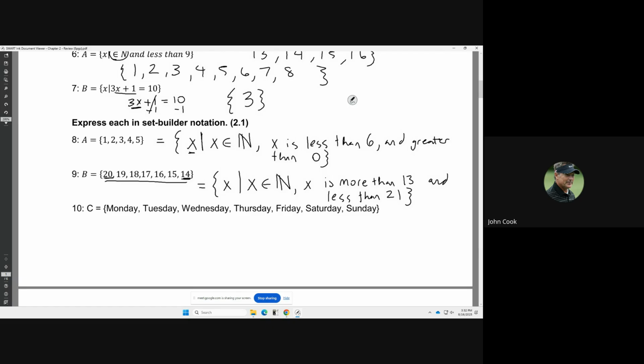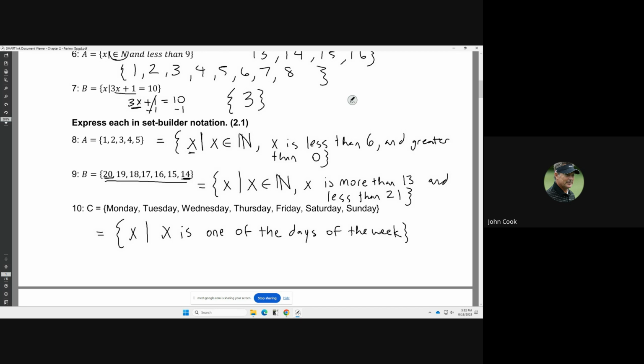Okay, last one. Number 10: Monday, Tuesday, Wednesday, Thursday, Friday, Saturday, Sunday. Those are the days of the week. So for this set, we just start off the same way, X, and X is all of the days of the week or something like that. Or you could say it's one of the days of the week. That would probably be more grammatically correct, because it's all the different days.